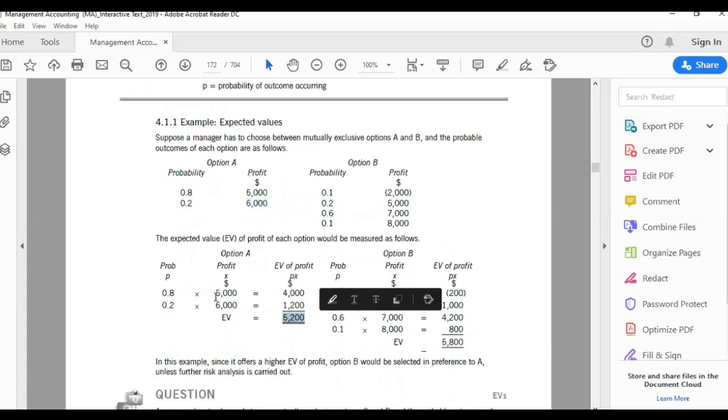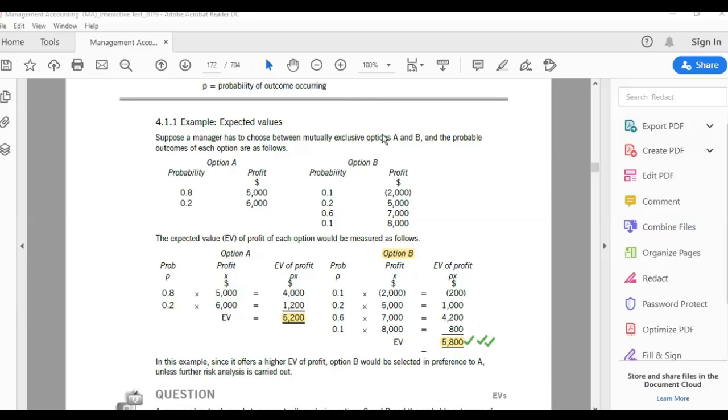You calculate the expected value of A: 5,000 into 0.8, 6,000 into 0.2. The expected value is 5,200. For project B, your expected value is minus 2,000 into 10%, which is minus 200, then 5,000 into 20%, 7,000 into 60%, and so on. You get an expected value of 5,800. Because the expected value is bigger here, this is the option we should choose.